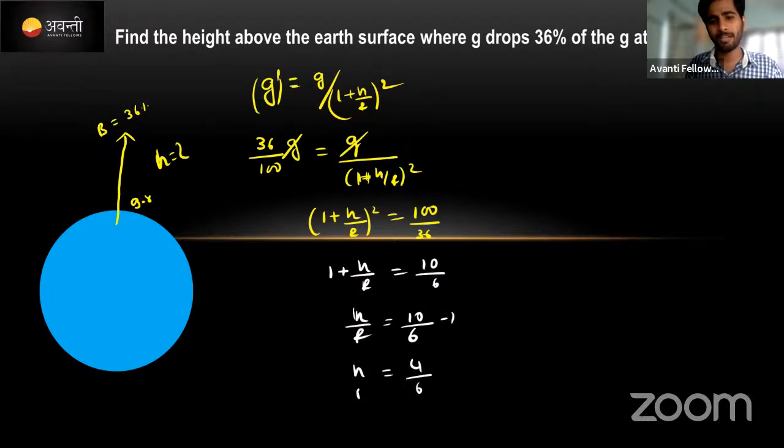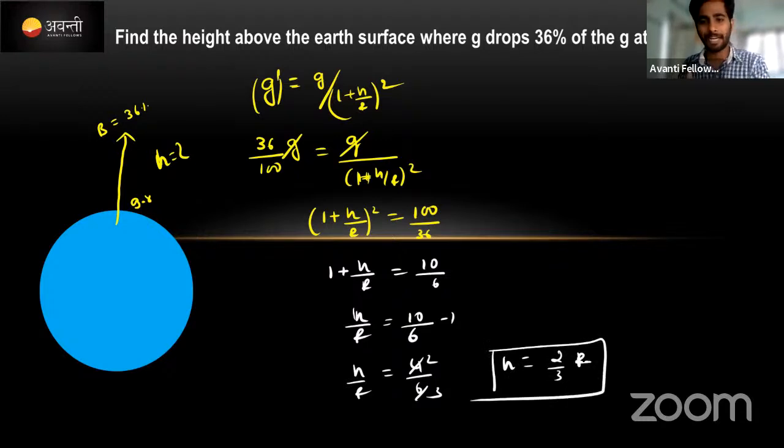इधर h by r, 2 2 जा, 2 3 जा, then h is equal to 2 by 3. r को इधर मल्टीप्लाई कर रहा हूं मैंने राइट हैंड साइड को, then it will become r, means radius the value substitute करो 6400 किलोमीटर, then you will get a value of height. करेक्ट ना? ये height के ऊपर 36% of the original value of g will be decreased. क्लियर है ना? राइट, दिस क्लियर, राइट?